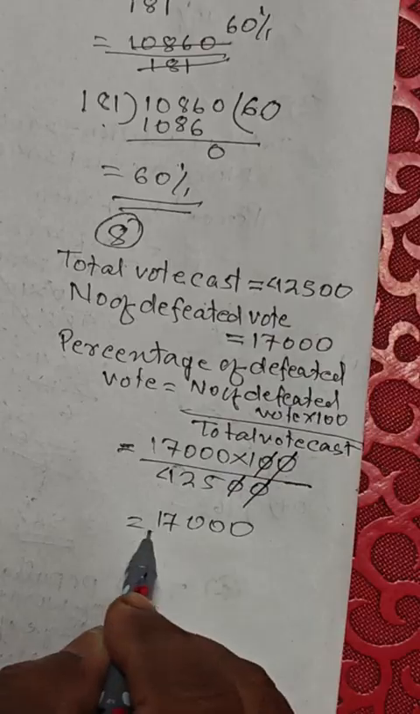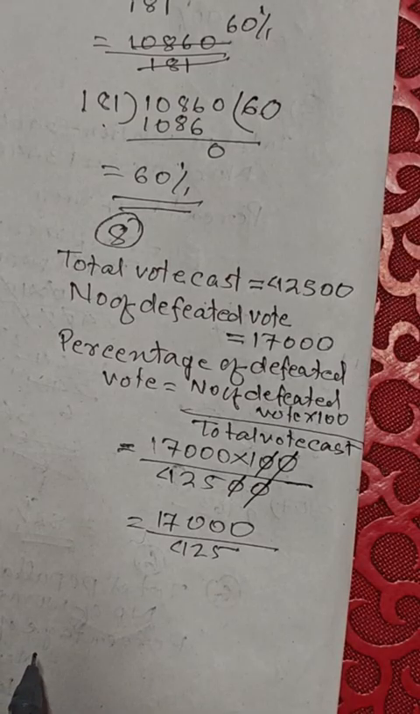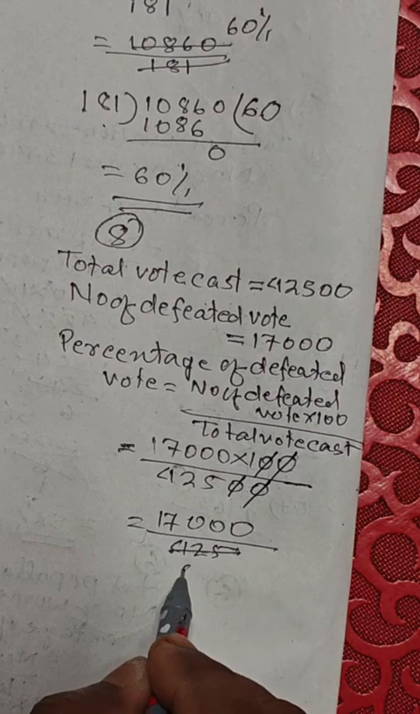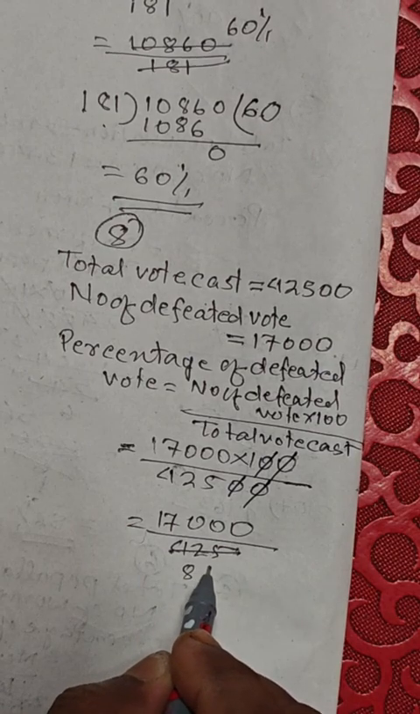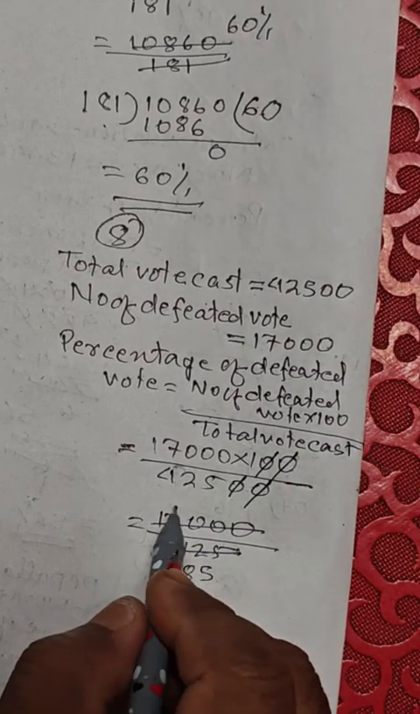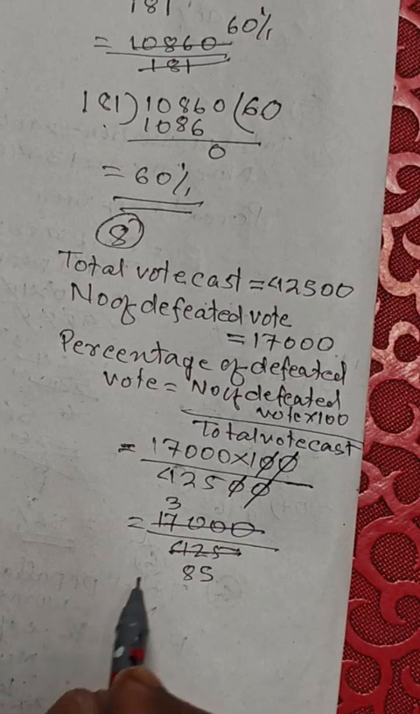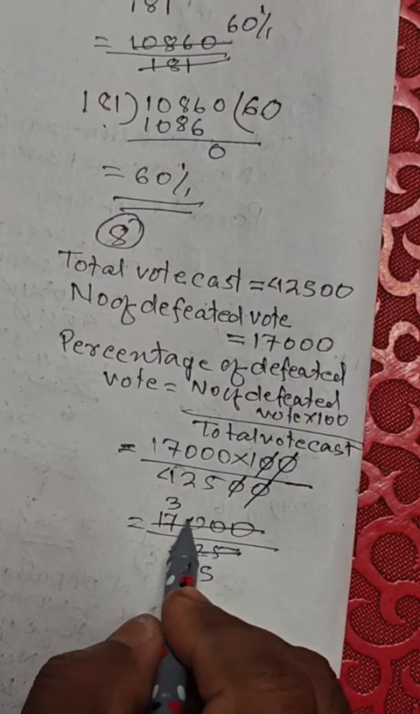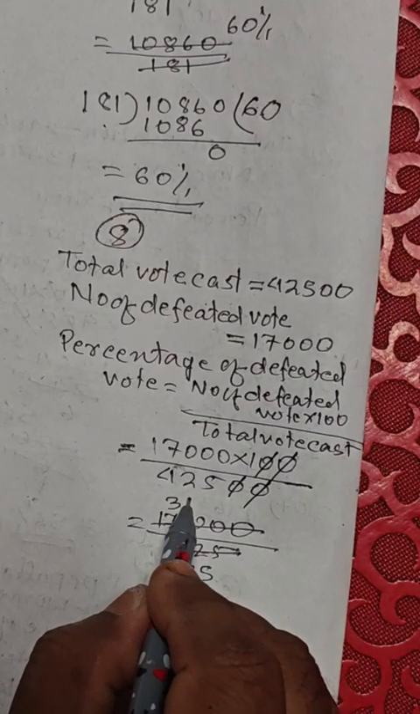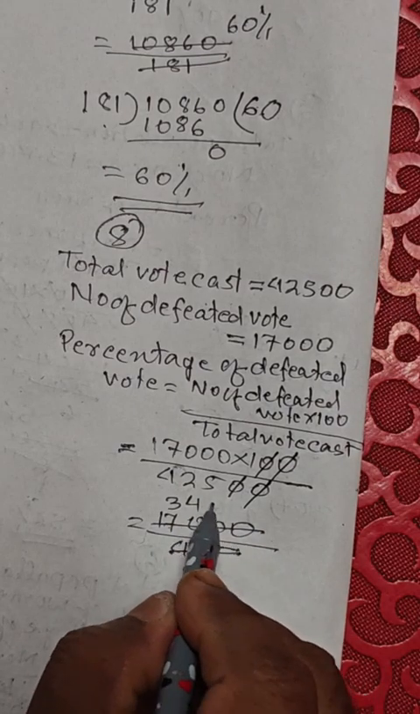17,000 divided by 425. This is divided by 5. 5 8s are 40. 5 5s are 25. 5 3s are 15, 22. 15, 2, 20. 5 4s are 20. 0 0.